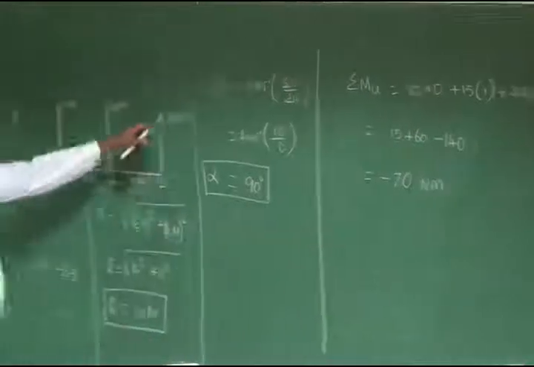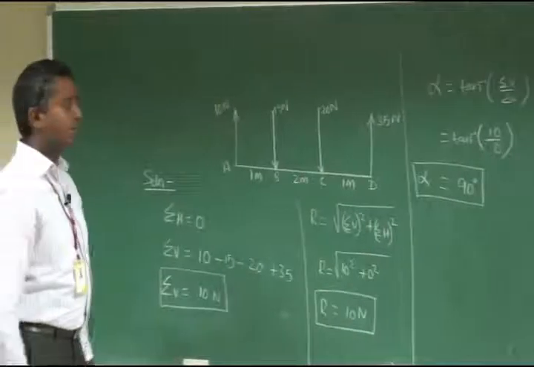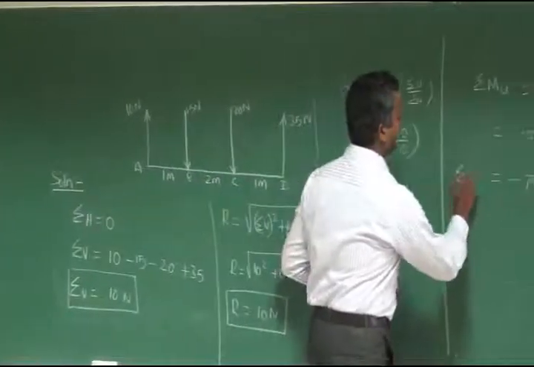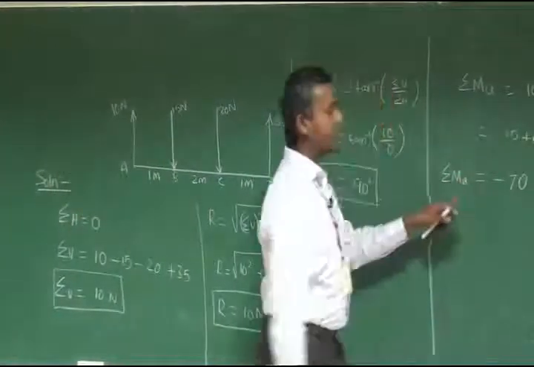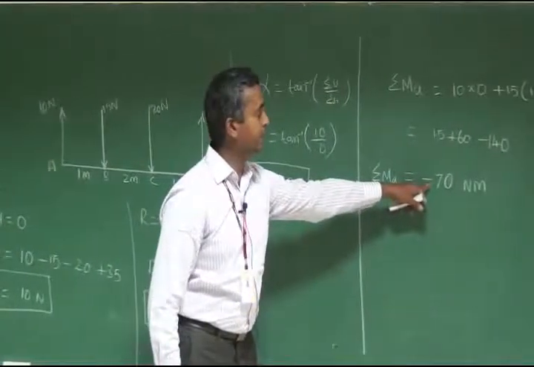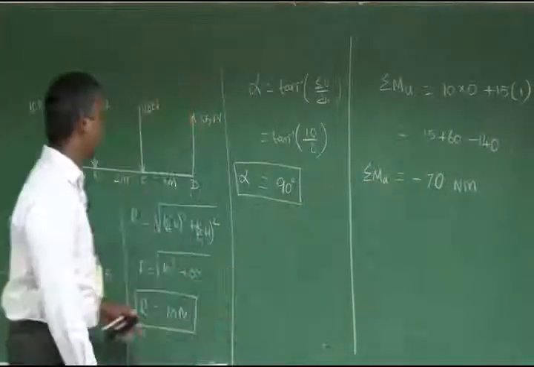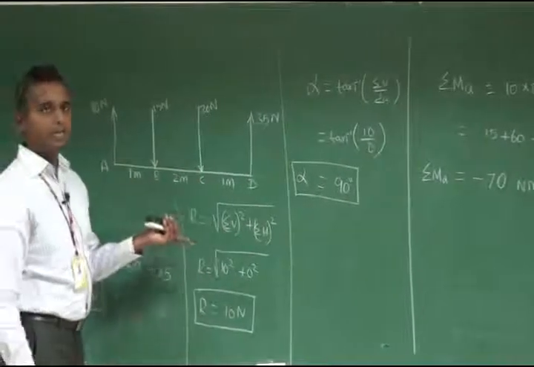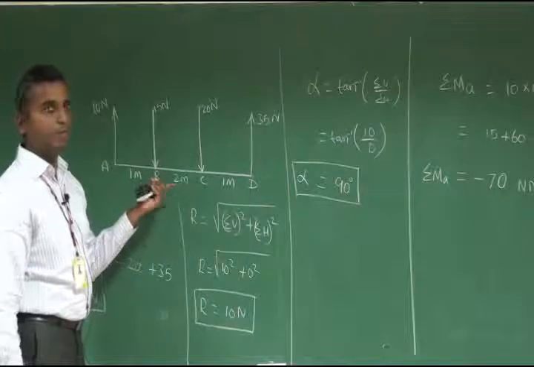Now, what does the negative sign indicate? The summation of all the moments about point A is negative. So R has a negative, that is anti-clockwise, moment with respect to point A.